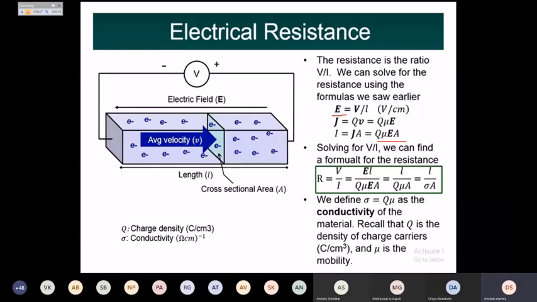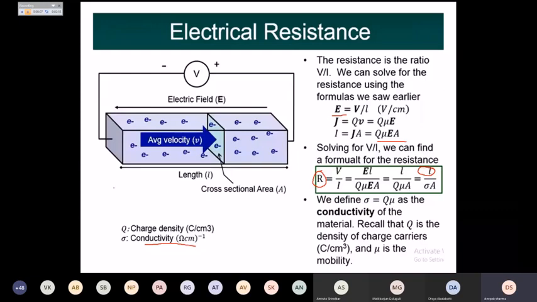So sigma, we can say, is again conductivity only. Here we are writing the unit of it, and Q is nothing but charge density. From this equation, we can conclude that the resistance is directly proportional to the length of the material.